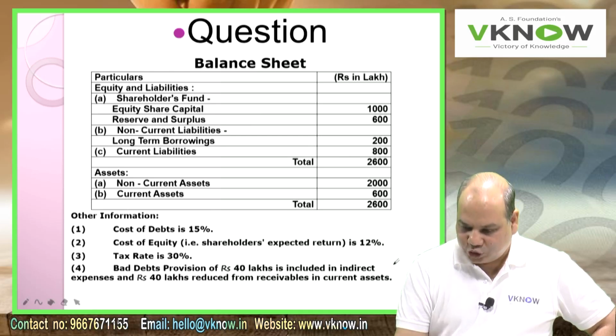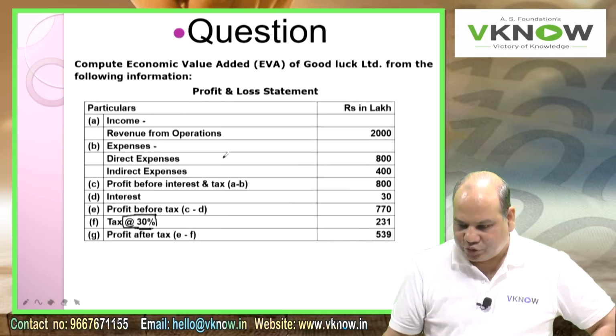So that is a new adjustment. Bad debt provision of 40 lakh is included in indirect expenses, so I will go here and tick mark indirect expenses.